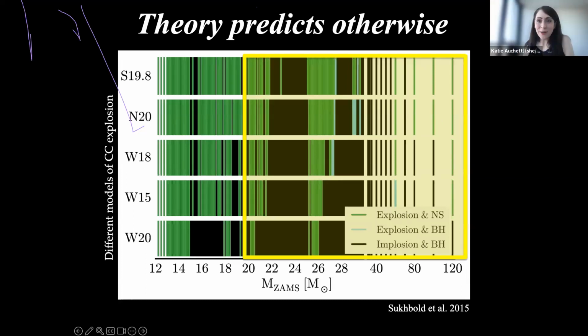Yeah, that's what we're trying to do. It's actually a really good question. Luca asked a slightly different question. I guess my question is how visible, in regards to these outcomes, would a supernova remnant associated with a W18 model be different from N20 or S19.8? That's what I was trying to ask. Yeah, so I actually don't know the answer to that. The reason is that these models correspond to only really understanding the supernova explosion, not the supernova remnants.